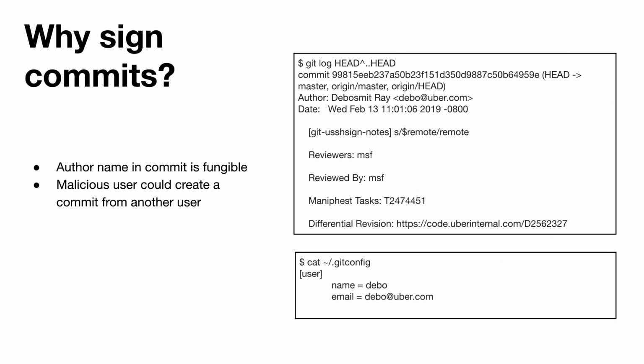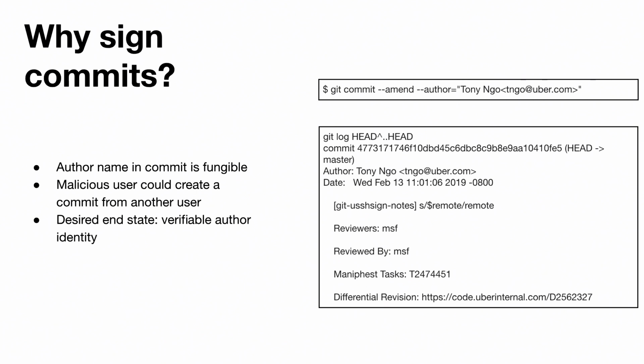Commit identity is just metadata that exists inside the commit. So you have this author field inside your commit, and that says who authored the commit. But how does this association actually happen? Well, it's just a configuration setting. You can send a different name into your commit message or into your Git configuration. And so it's actually fairly easy to create a commit that says it was created by someone else. And so thinking back, if we're trying to understand who committed something, this is not the metadata we need, right? What we need is metadata that is tied back to some cryptographic identity that our developers have.